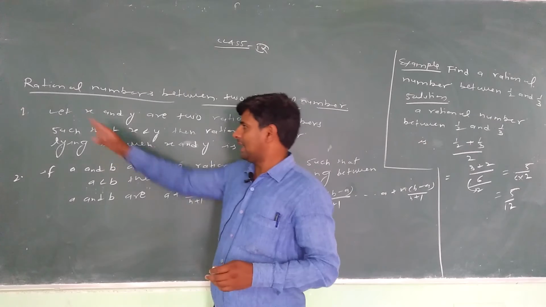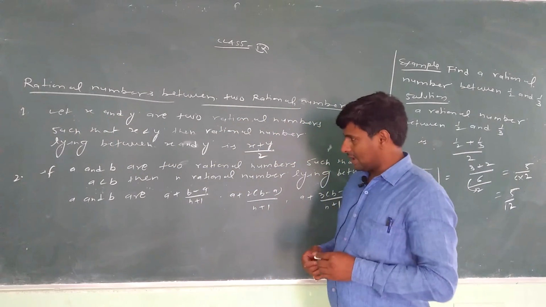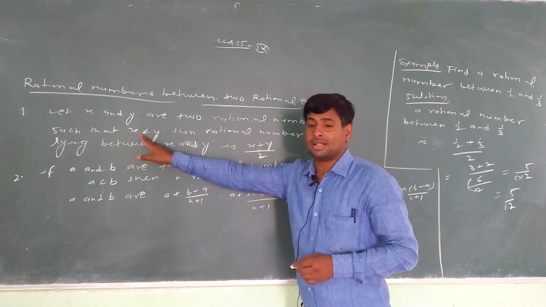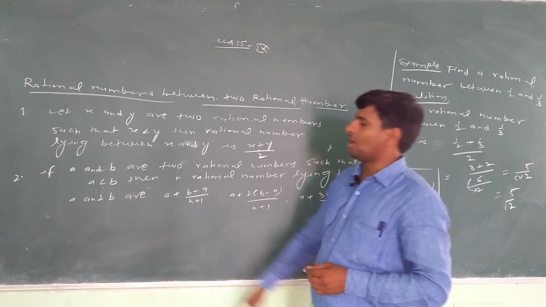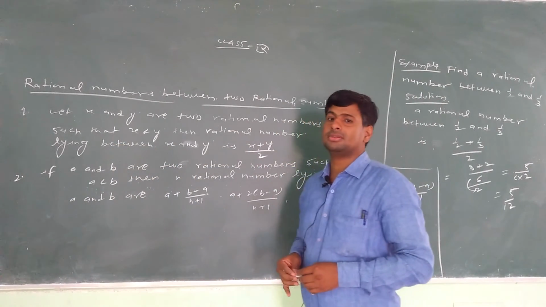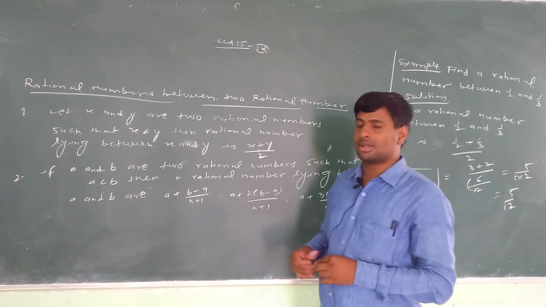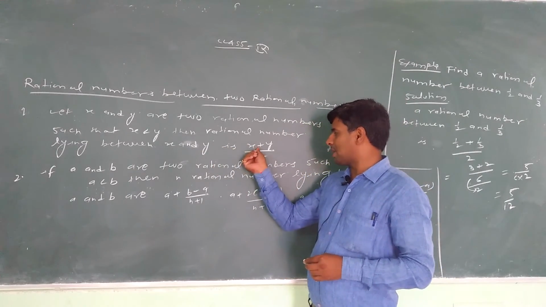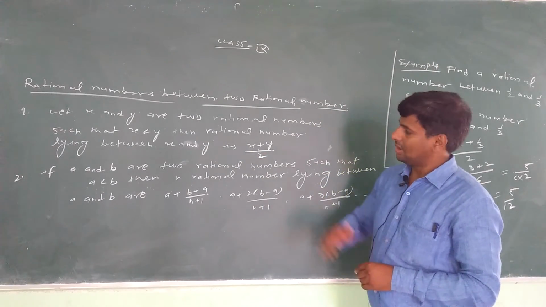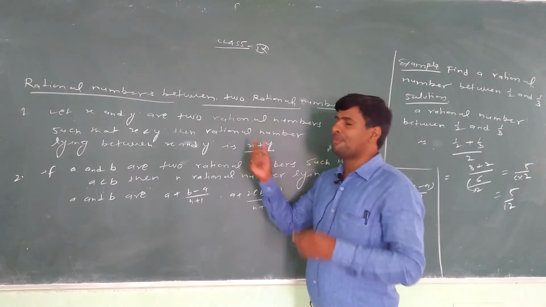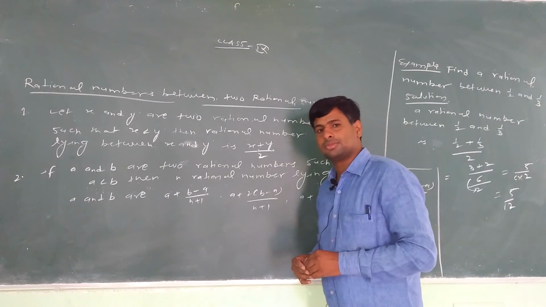So the first topic: let x and y be two rational numbers such that x is less than y, x should always be less than y. Then the rational number between x and y, if we need to find only one rational number, is x plus y by 2. And this is the first condition.